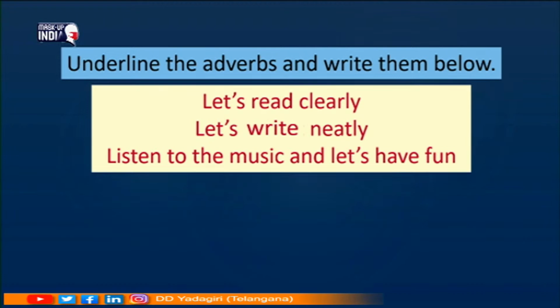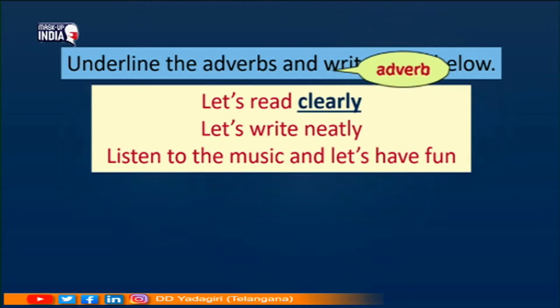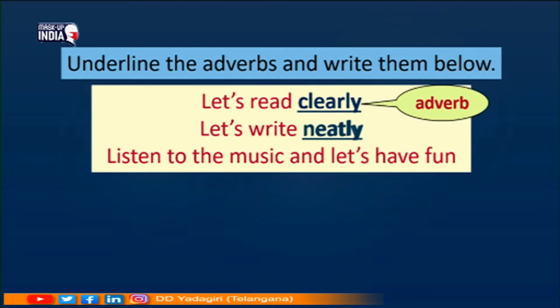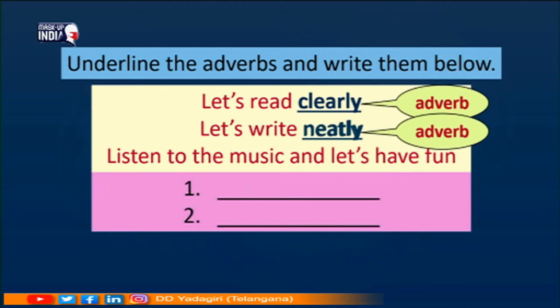Let's read clearly, let's write neatly, listen to the music and let's have fun. So clearly is an adverb and neatly is an adverb. Can you write here clearly and neatly? Very good, students.